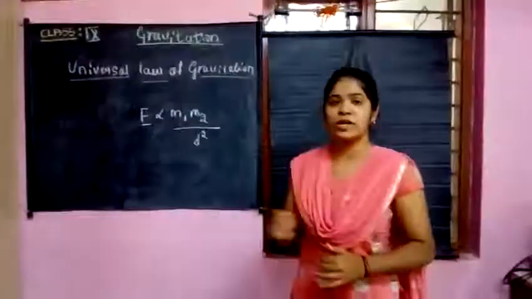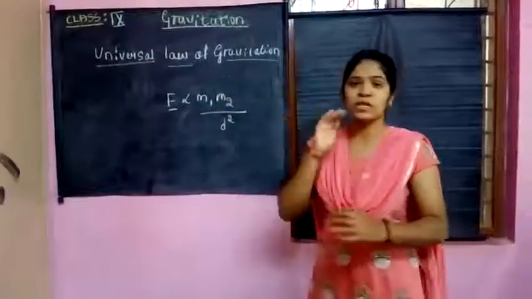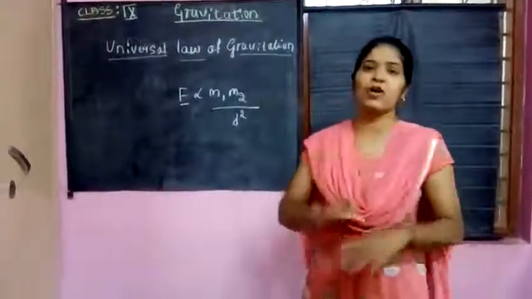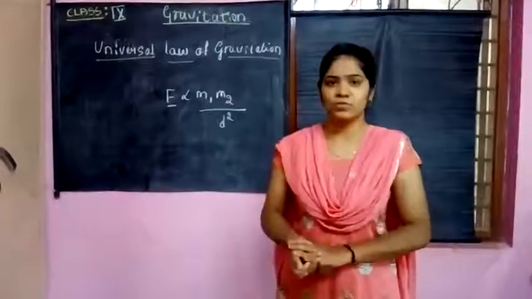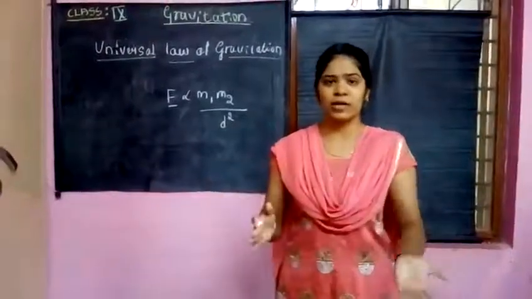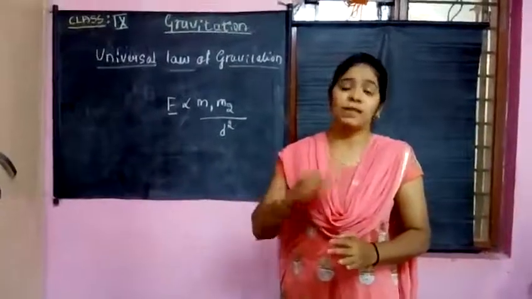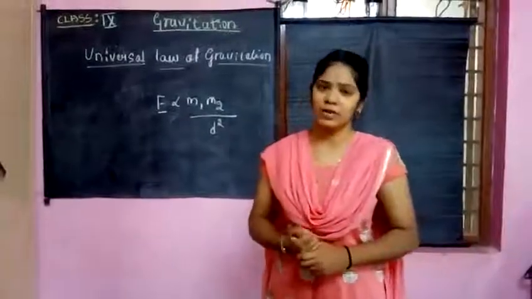Earlier we called it Newton's law of gravitation, but it is also called the universal law. Why? Because this law applies to all objects. It doesn't matter whether the mass of the object is small or big, it applies to all objects in the universe. Hence this law is called the universal law of gravitation.